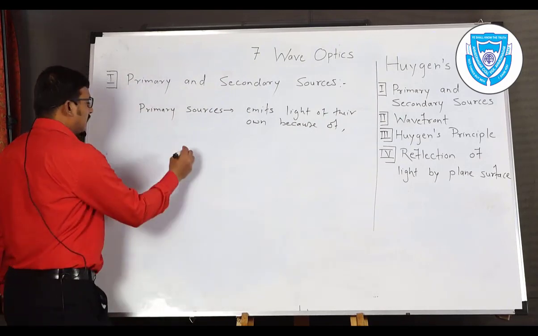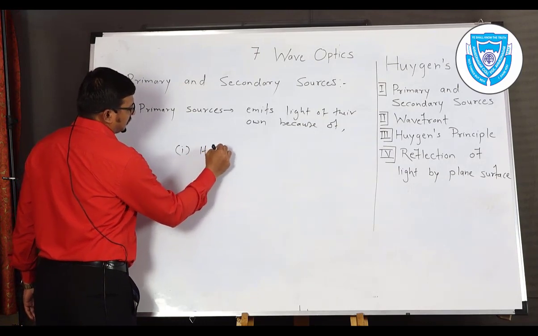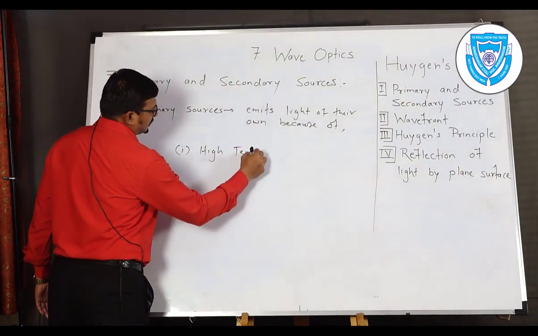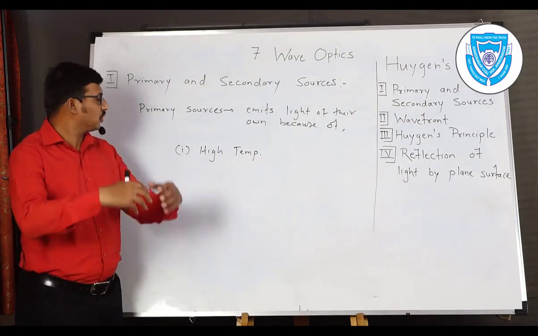The first one is high temperature. Because of high temperature, that source emits light.